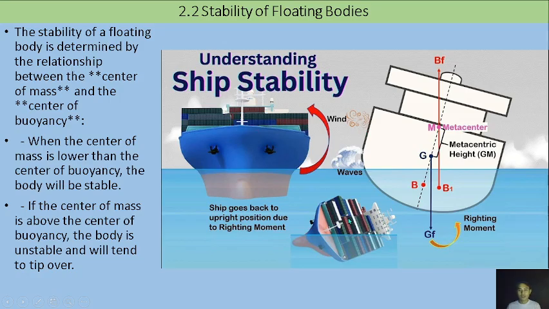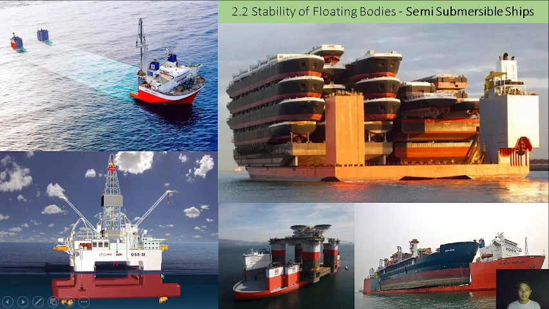the center of buoyancy. Okay, so we have here an example of a semi-submersible ship. Yung nangyayari sa barkong ito is kumukuha sila ng tubig dagat para lumubog yung katawan niya. And then pag lubog ng katawan niya, doon na papasok itong mga sirang barko or itong mga platform. So lulubog siya, kukunin niya yung mga platform na ito, yung barkong ito, and then aangat siya ulit.